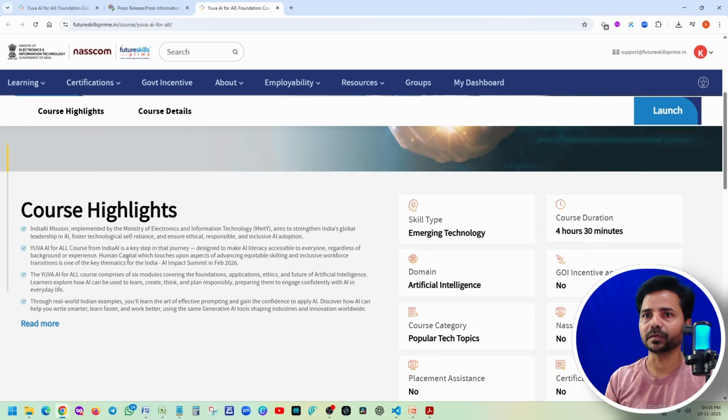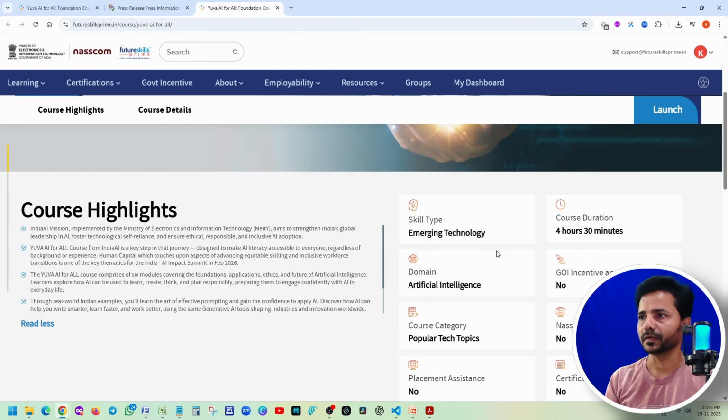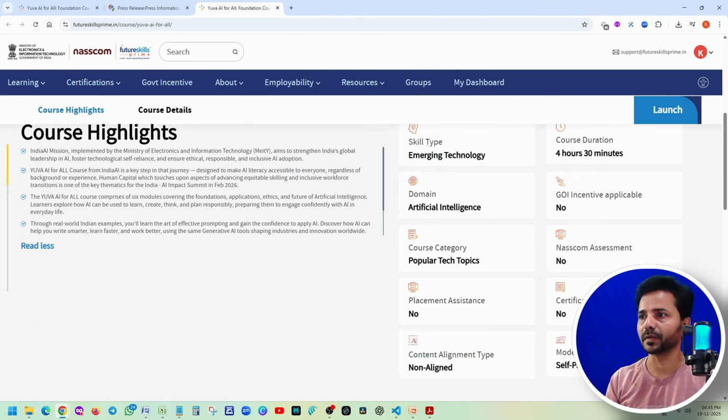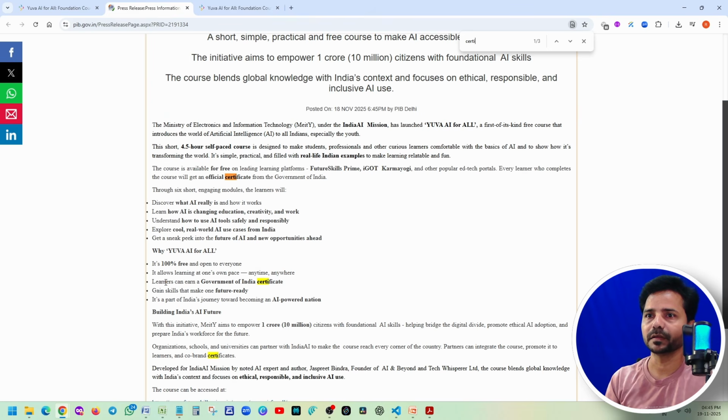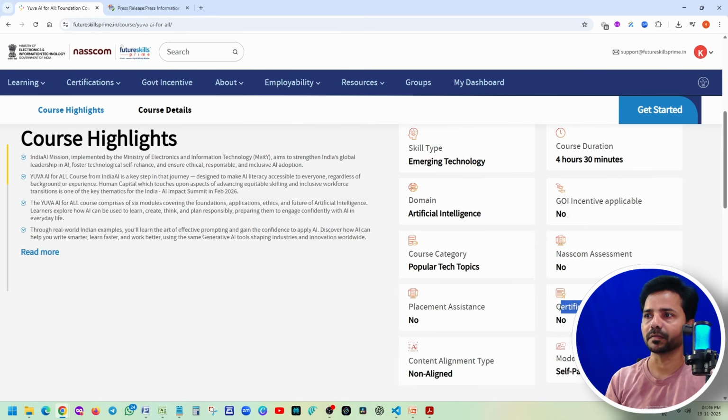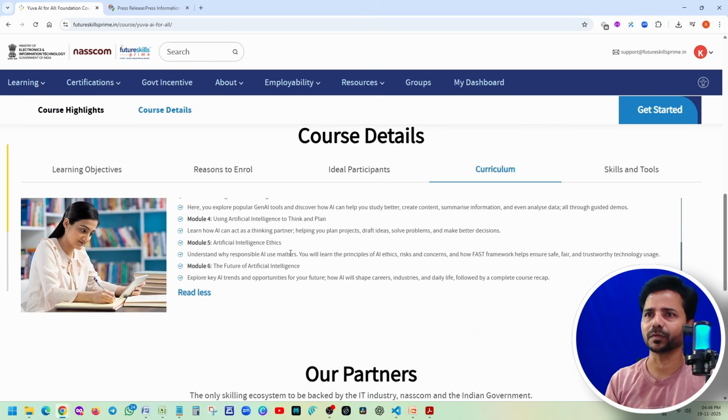And we'll see the course highlights from here. On the official page, it's 4 hours 30 minutes. Here they mention certificate and no, but here you can notice that learners can earn a Government of India certificate. So this is officially posted. Here they are saying certificate and no. All right, let's focus on the modules.